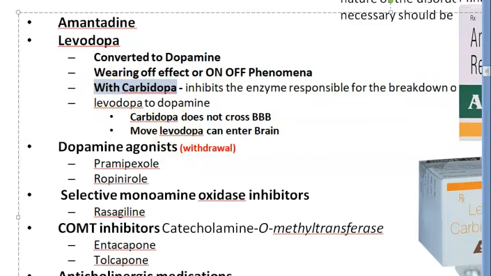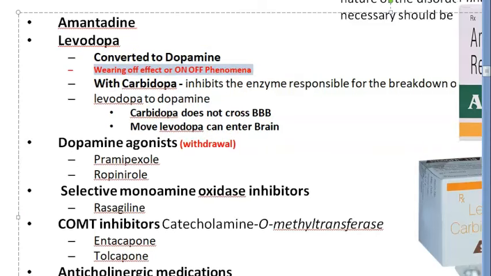Why will you give it with carbidopa? Because carbidopa will prevent the breakdown of levodopa, so there will be more levodopa available to be converted to dopamine. And this carbidopa does not cross the blood-brain barrier, remember. And what is the negative about levodopa? It will cause some wearing off effect or on-off phenomena. So that you should know.